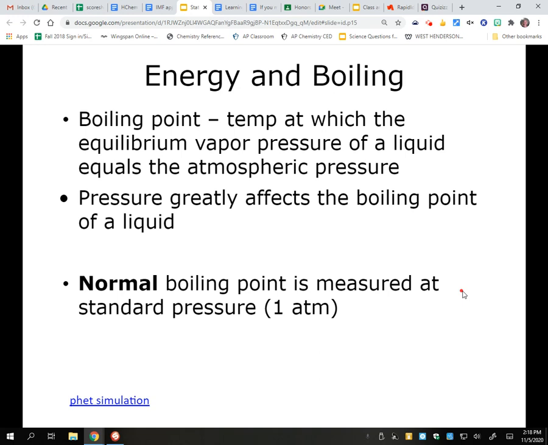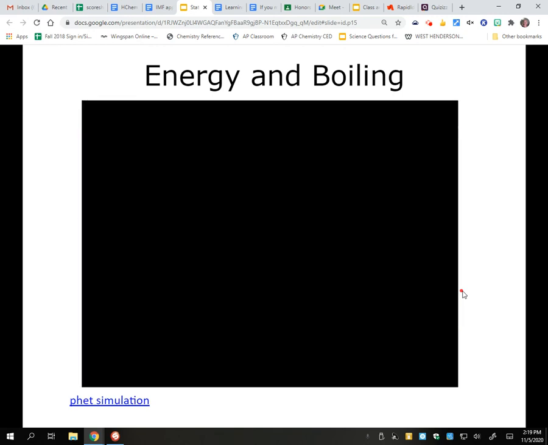We can decrease the pressure and our boiling point goes down. And so water would boil at a much lower temperature if I decrease the pressure. So pressure and boiling point are very closely tied.